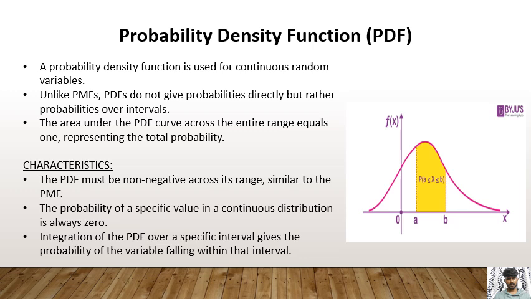Probability density function. The probability density function is used for continuous random variables. Unlike the probability mass function, probability density functions do not give probabilities directly but rather probabilities over intervals. The area under the PDF curve across the entire range equals 1, representing the total probability. Characteristics: the PDF must be non-negative across its range, similar to the PMF. The probability of a specific value in a continuous distribution is always 0. Integration of the PDF over a specific interval gives the probability of a variable falling within that interval.